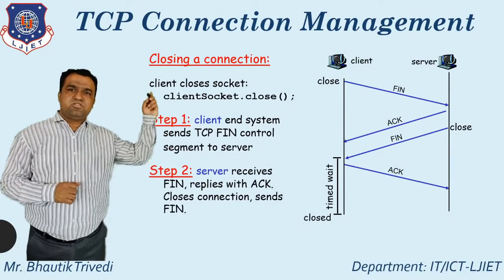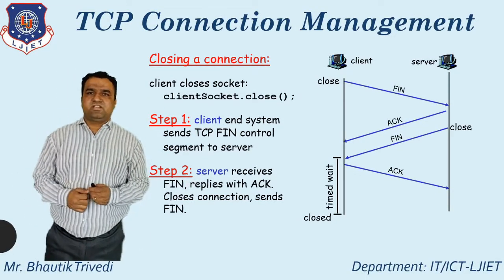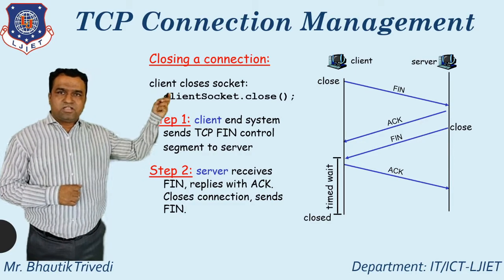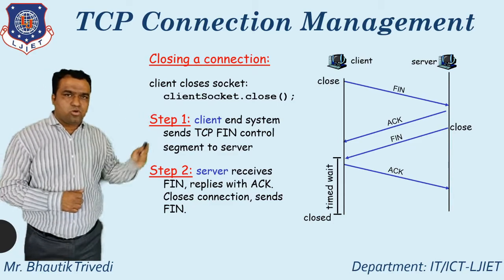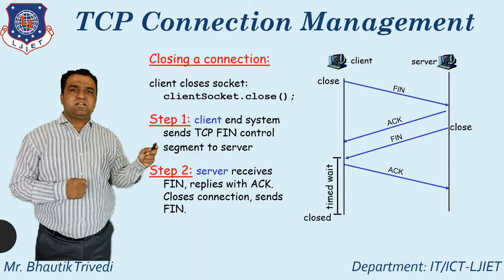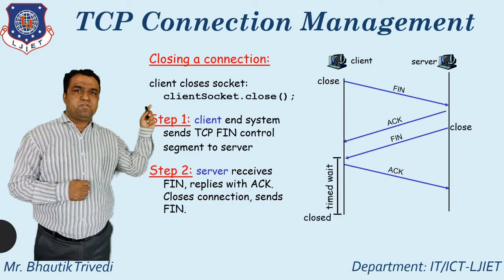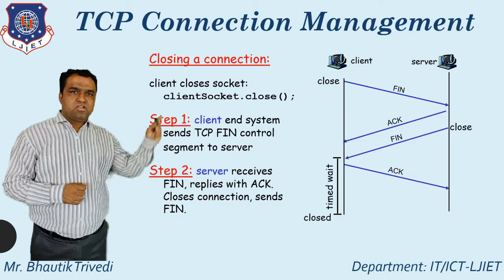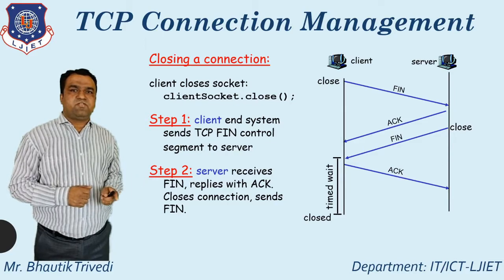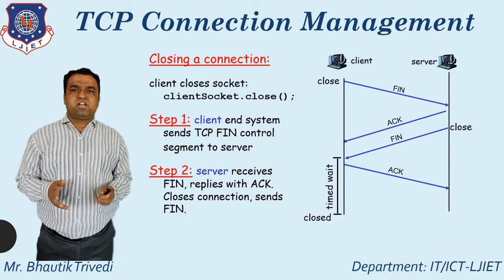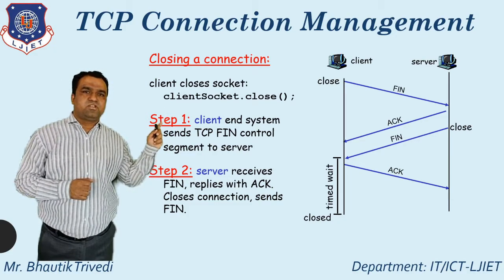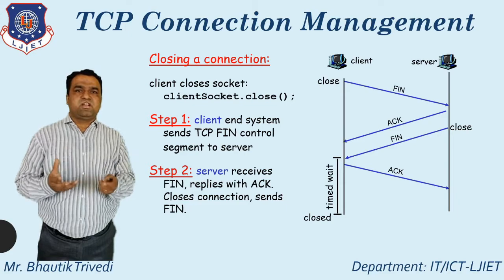After that, here you see how I close the connection. How do I close the connection in TCP? For this, use client socket dot close, that's the method. In step number 1, the client sends the TCP FIN control segment to the server. In step number 2, the server receives the FIN, replies with the acknowledgement, closes the connection and sends its FIN. This is the concept for the TCP connection close.